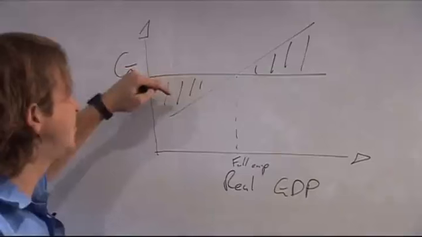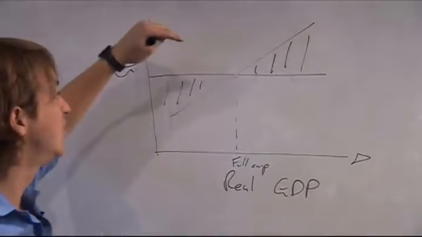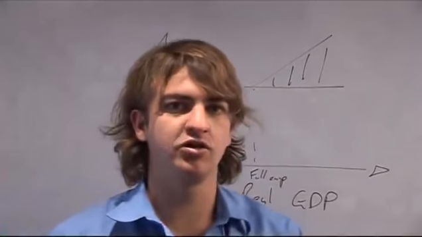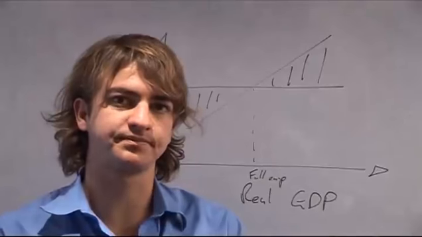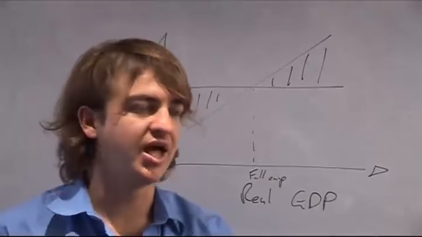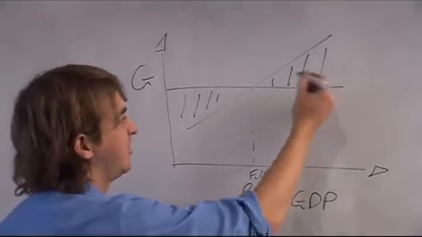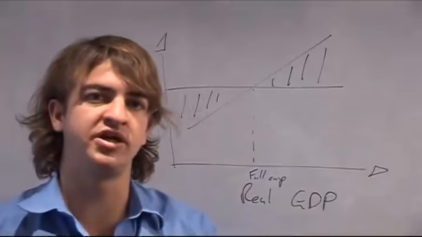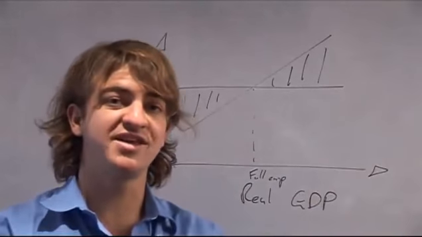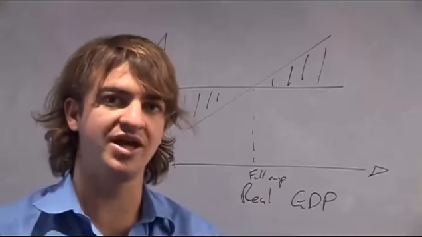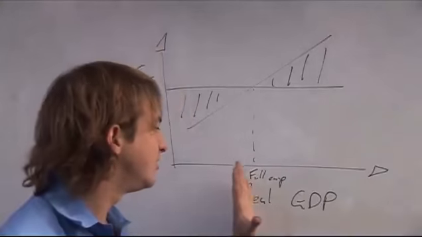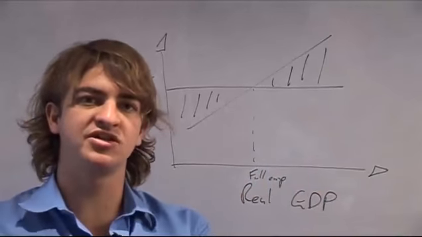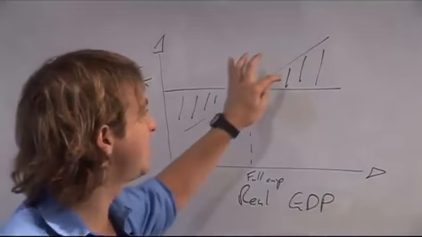So there is no decrease in government spending or increase in government spending here. This occurs by itself. And the way that this can occur by itself is through the tax system. If GDP starts to increase, and it turns out to be inflationary GDP on this side of full employment, then corporate profits will increase. And if corporate profits increase, the tax revenues that the government can create are going to be higher. So as real GDP starts to increase further and there's inflationary impact, the corporate profits increase, and so the tax revenues become higher, and so you get a budget surplus.